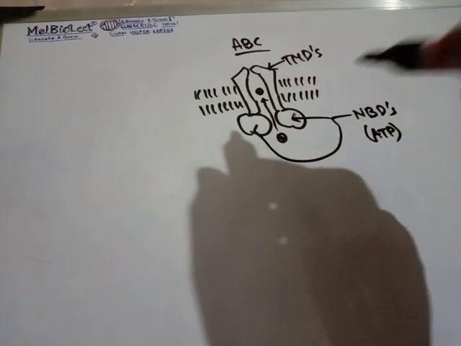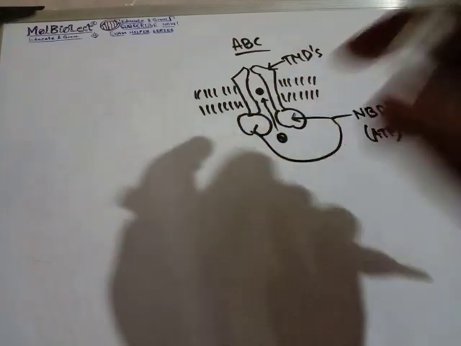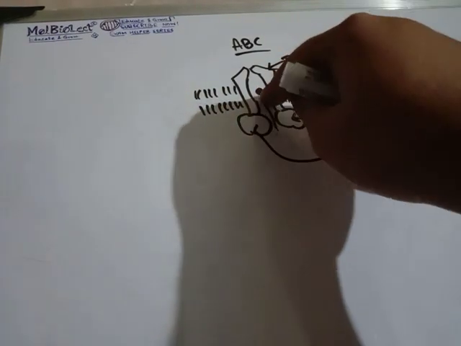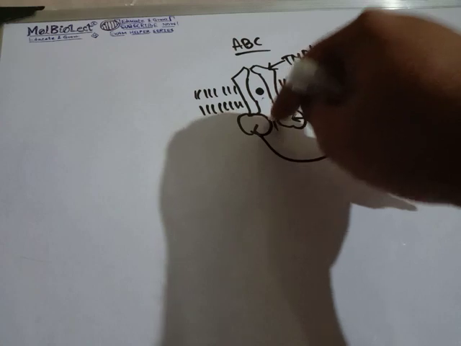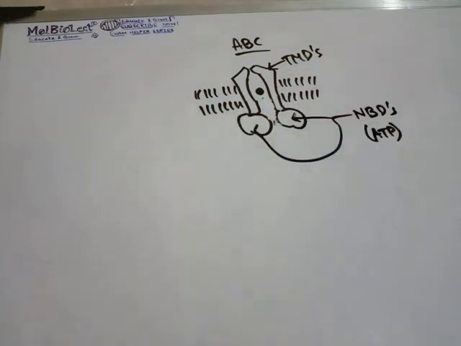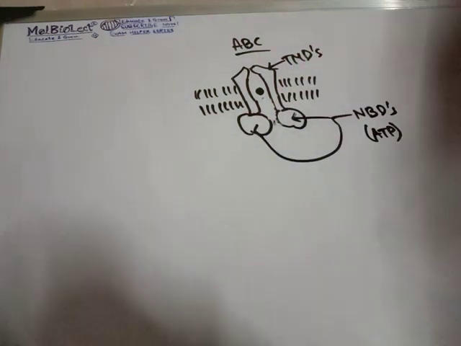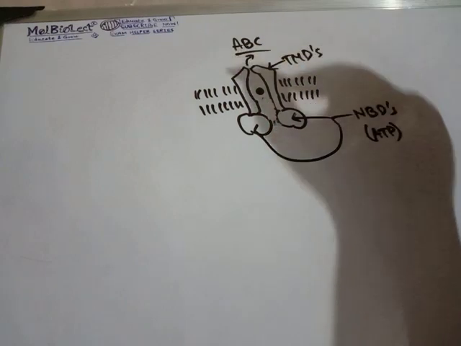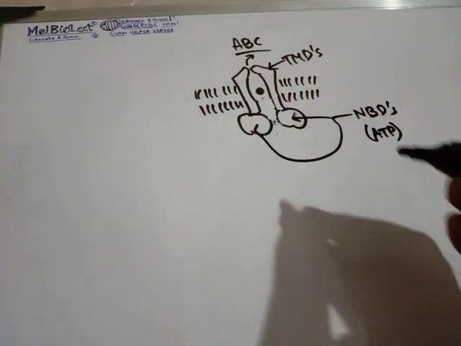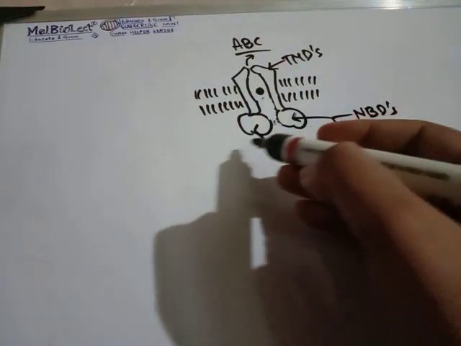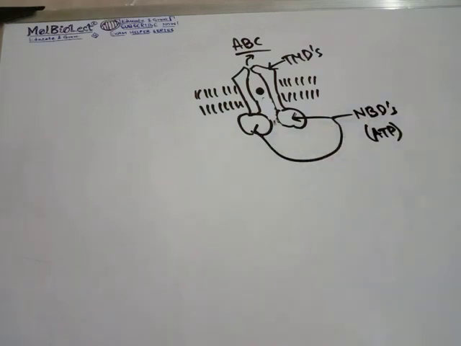Now as this drug is entering this part, let's consider that it has entered and is inside over there. Now it needs to go out because the cell needs to expel this thing out. To expel it, the ATP hydrolysis will take place. Now let's see how it happens.